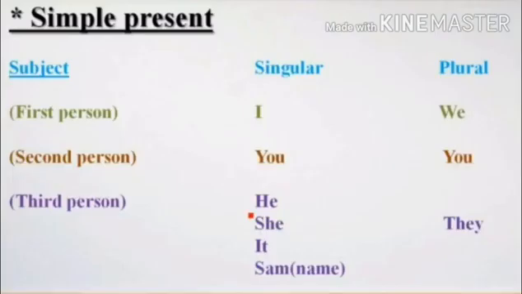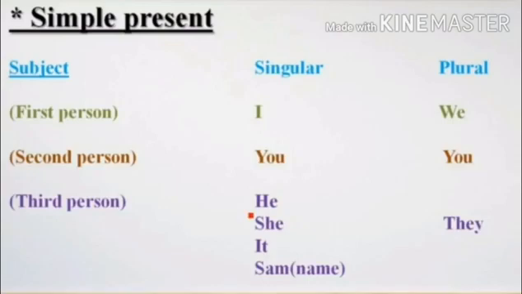To learn the simple present tense, first of all, let us see the pronouns. So what pronouns do we know? Coming to singular and plural pronouns and the subjects. First person, I and we. Second person, you. Coming to third person, he, she, it, they.